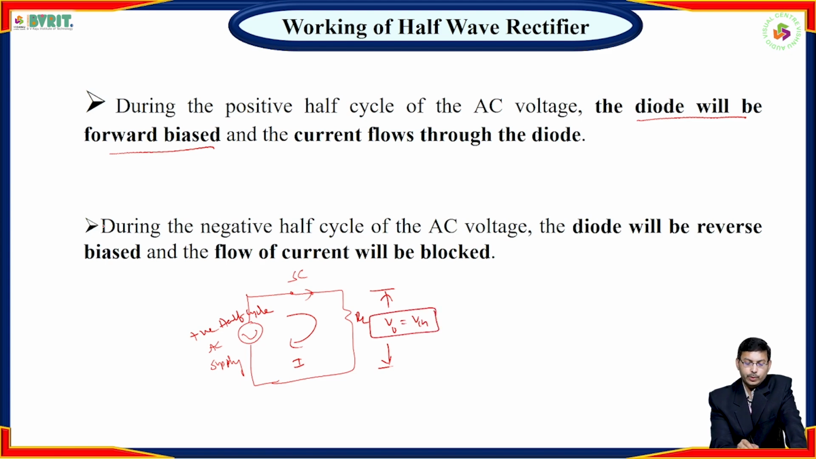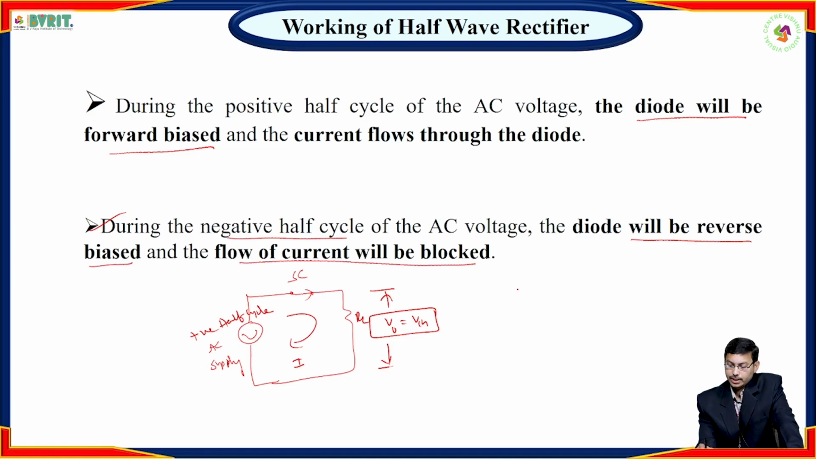In the same way, during the negative half cycle, the diode will be reverse biased. The flow of current will be blocked. So see, this is the modification of the circuit.